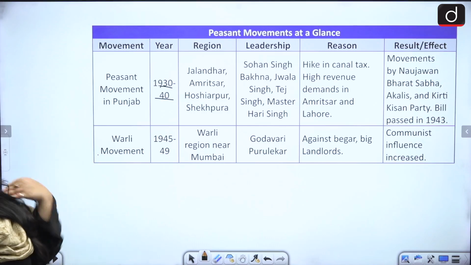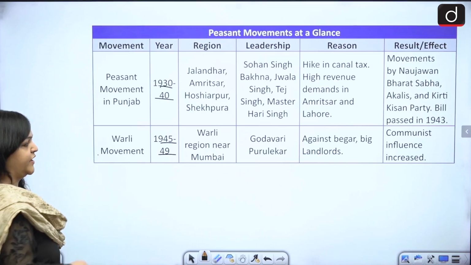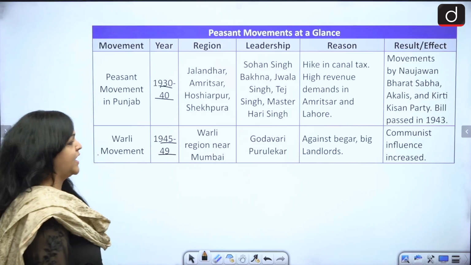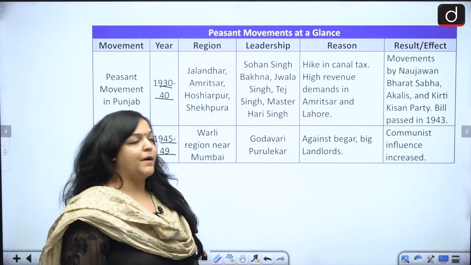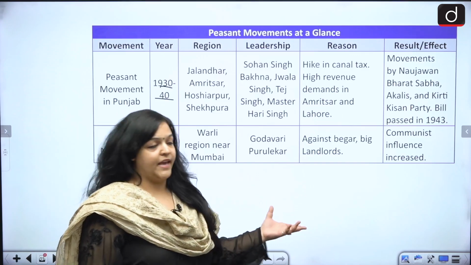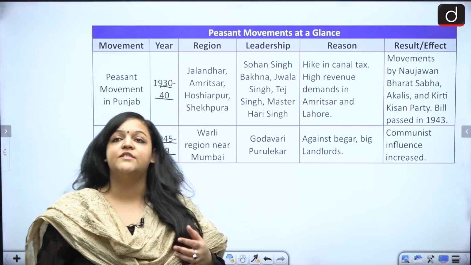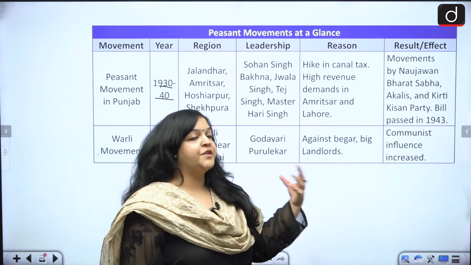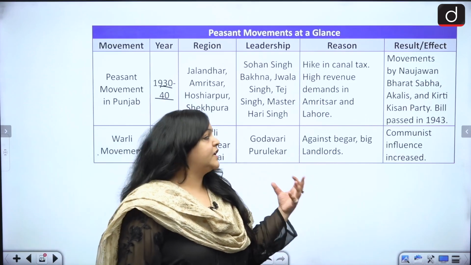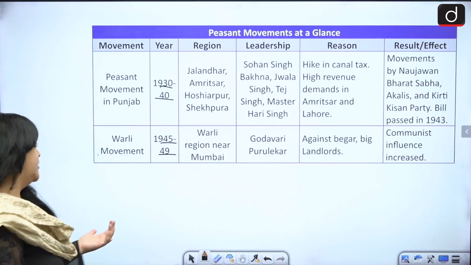Next we have the Worli movement. This was in 1945-49 and this is a region near Mumbai. Who's the leader? We have Godavari Parulkar. And then what were they against? Against Begar. What is Begar? Begar is forced labor. Fine. So what you can see as a result, there was an increase of communist influence over here.